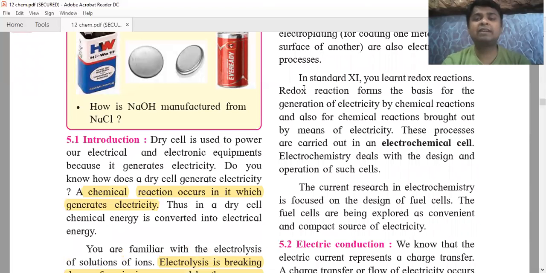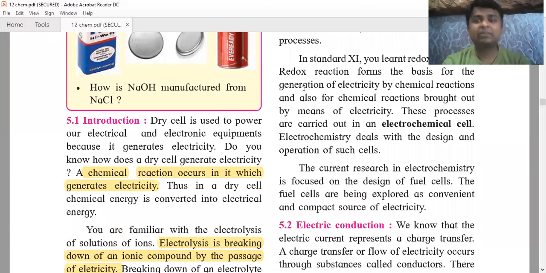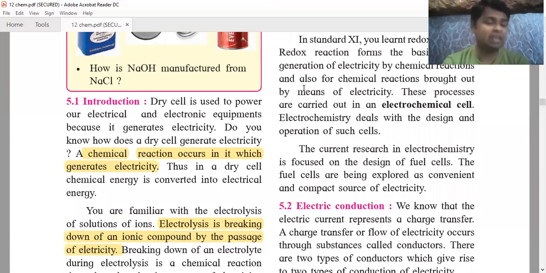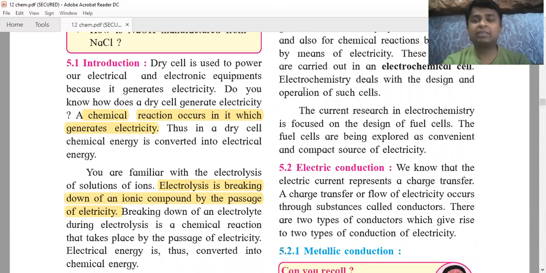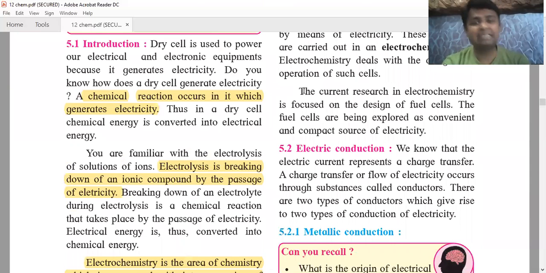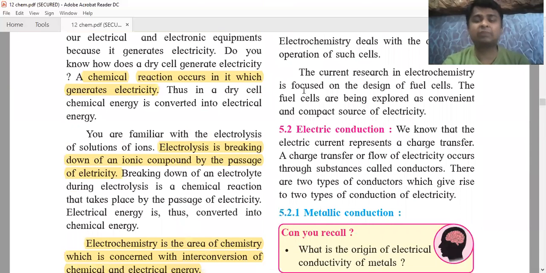So in 11th standard, we have learned about redox reaction, and these chemical reactions, oxidation, reduction, redox reaction. So they are present in this electrochemical cell. So we are going to study about the design and operation of these cells and all. Now current research is talking about the fuel cell. Fuel cell space research मध्ये वापरतात. So it is a compact source of energy. Okay, lot of energy in small size. That is nothing but the fuel cell.